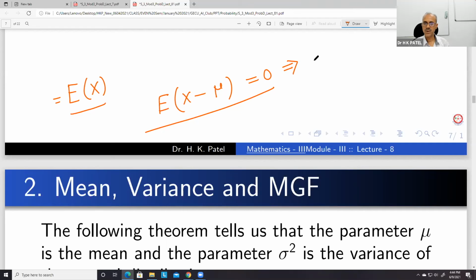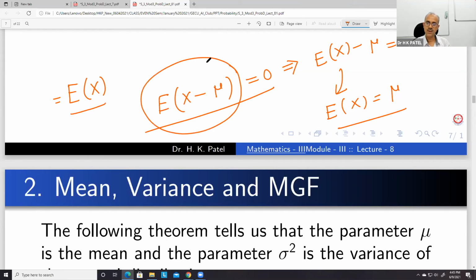And this E(X minus mu) is equal to 0. And thereby we get E(X) is equal to mu. So mu is the mean of the normal distribution. So what we do? We start with this function E(X minus mu).